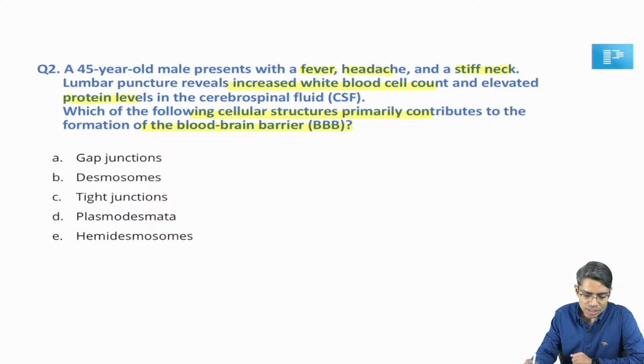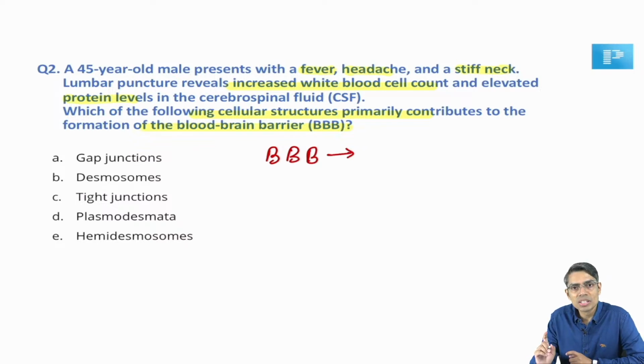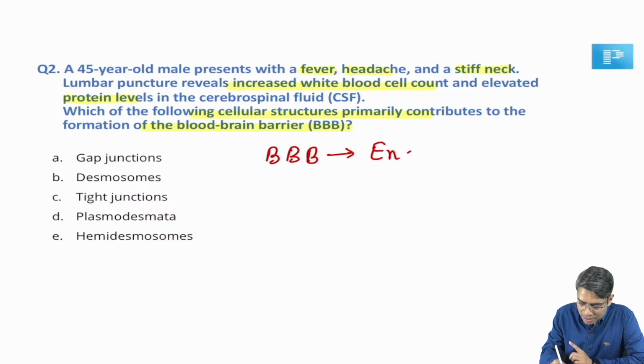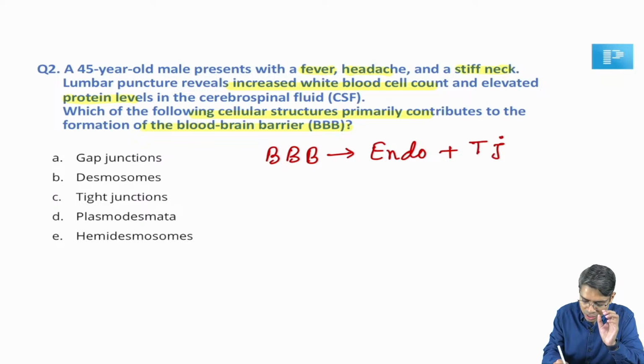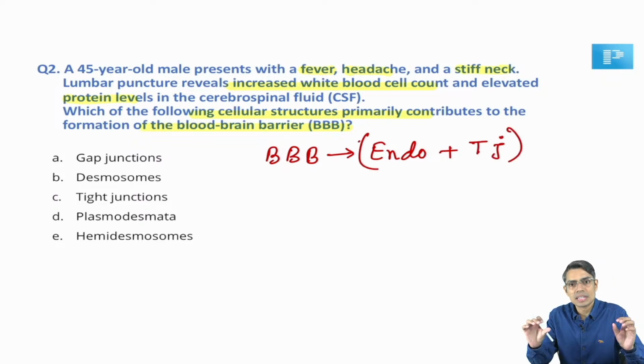So, in my lecture video, I told you repeatedly that if a question is asked that the blood-brain barrier is formed by which cell, it is not the astrocyte. Your answer should be the single layer endothelium cell of the brain capillaries. So, there are capillaries in the brain and spinal cord. The endothelium cells will line those capillaries, and in between the endothelium cells there will be tight junctions. This will make a continuous layer, a continuous barrier, and that continuous barrier will be known as the blood-brain barrier.